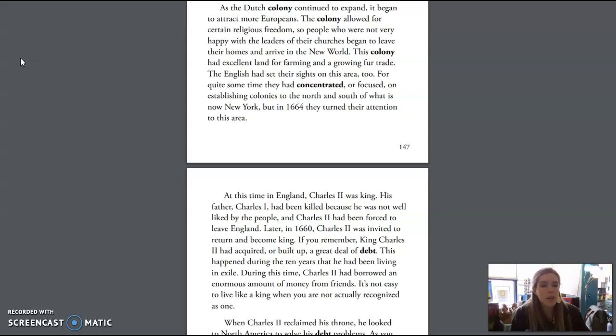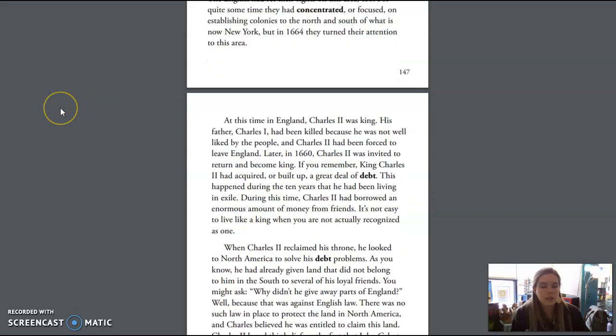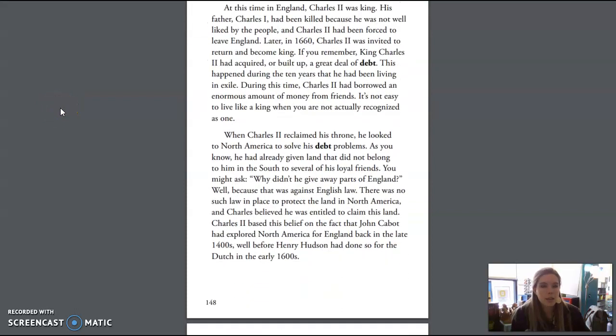For quite some time they had concentrated or focused on establishing colonies to the north and south of what is now New York. But in 1664 they turned their attention to this area. At this time in England, Charles II was king. His father, Charles I, had been killed because he was not well liked by the people, and Charles II had been forced to leave England. Later in 1660, Charles II was invited to return and become king.